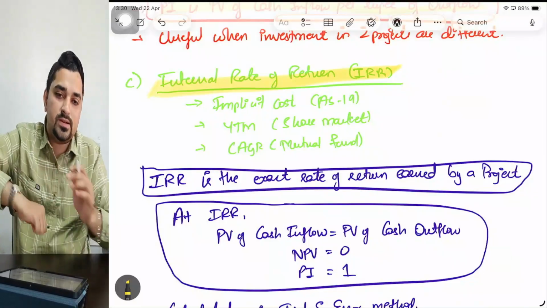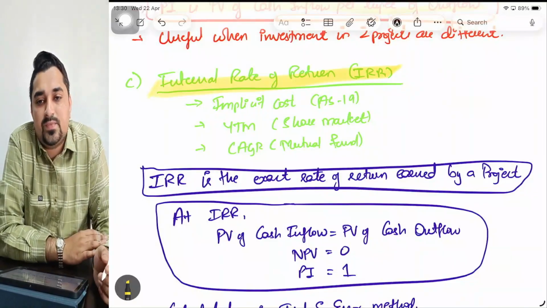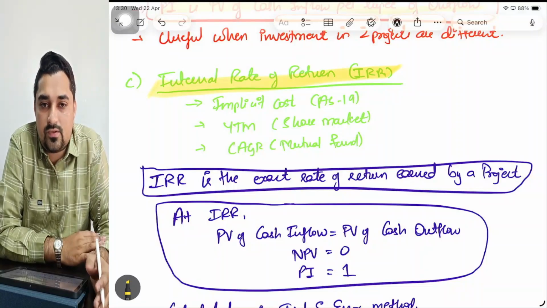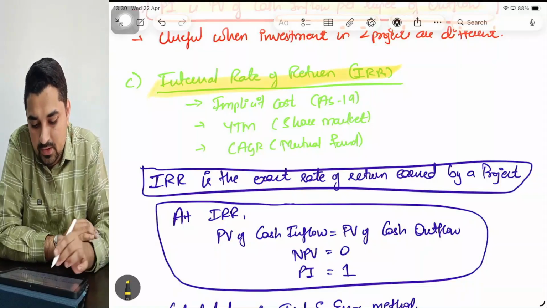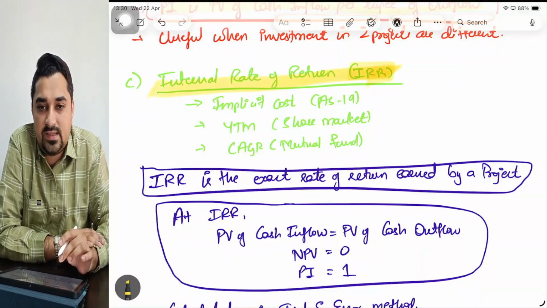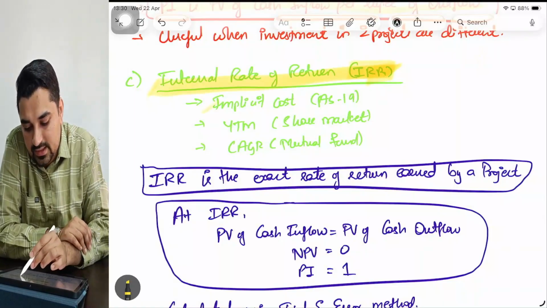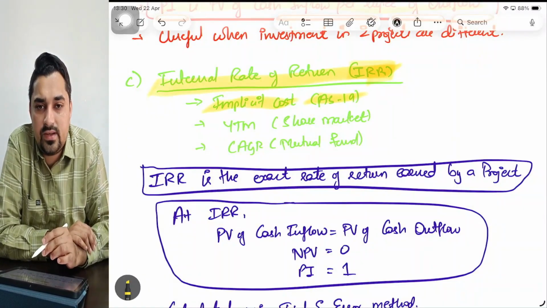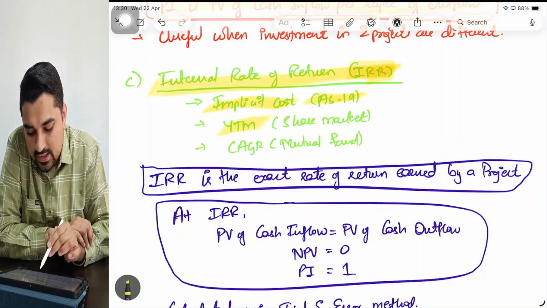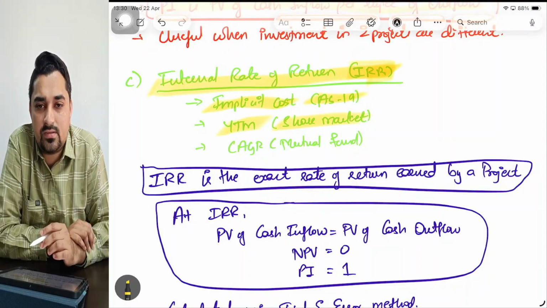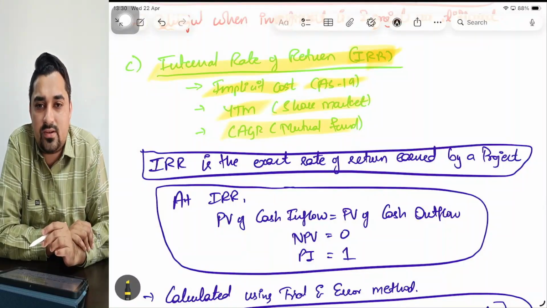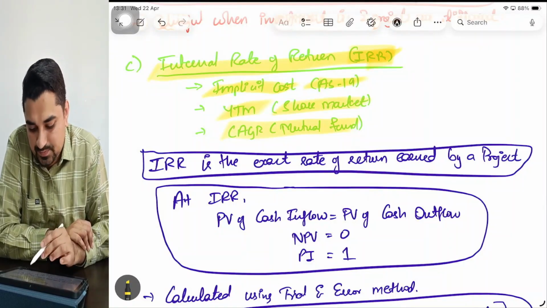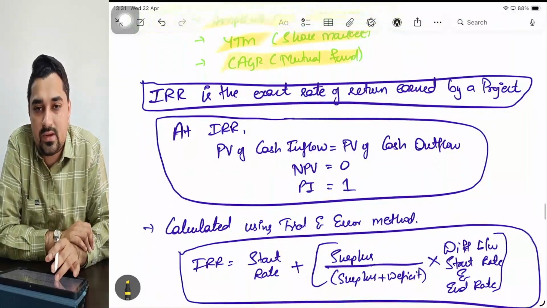If you have watched my previous revision videos, there are certain topics I have left out, in cost of capital and even in dividend decision, because they want the IRR base. Now IRR is also called implicit cost, which is what AS19 calls implicit cost. It is also called YTM in share market language, and CAGR in mutual funds. Now coming to what is IRR?